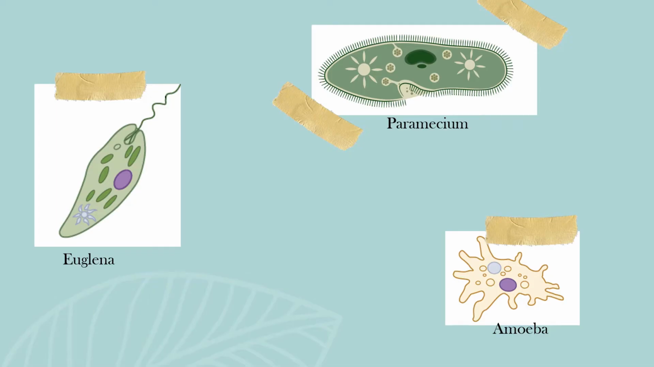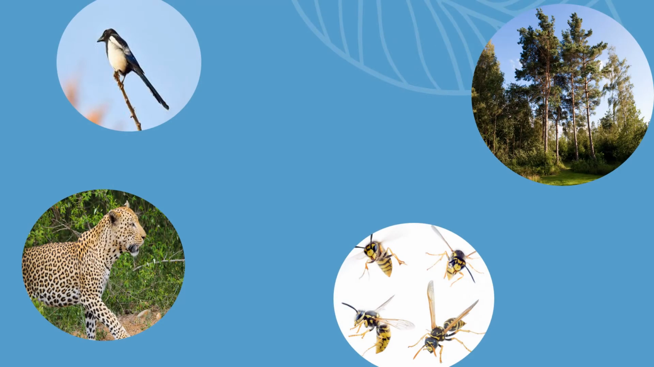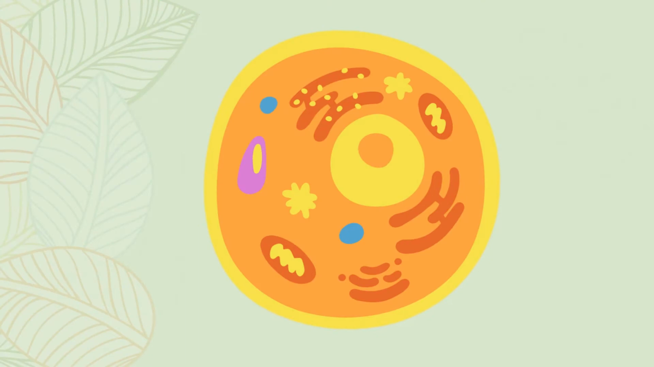Some cells can exist on their own, like bacteria and amoeba. These living organisms consist of only one cell, and such organisms are called unicellular organisms. These are very small and can be seen only with a microscope. But the majority of the time, cells work together to form complex organisms called multicellular organisms.